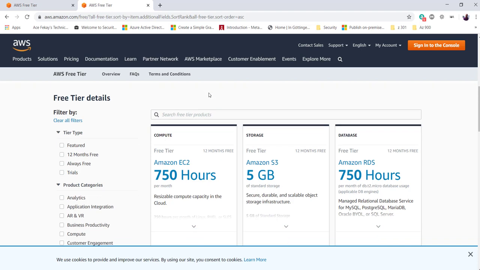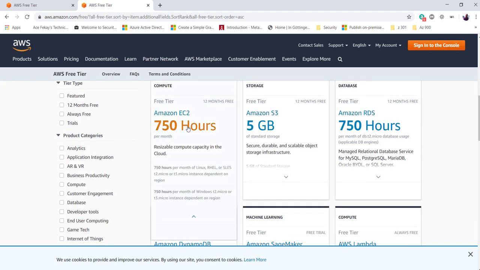As an example here, if you go ahead and create an EC2 instance, which is a virtual machine, you will be allowed to run that for 750 hours in a month. The size of the virtual machine should not go beyond T2 micro or T3 micro, all right? That means you cannot create a virtual machine with more than one CPU and 1 gig of memory. That's what these instance types mean.